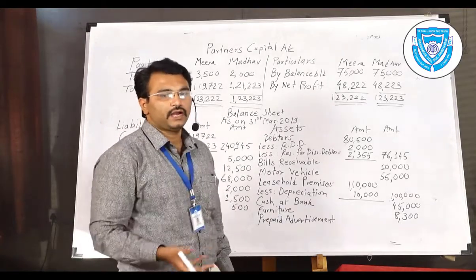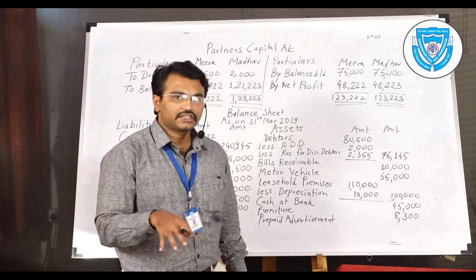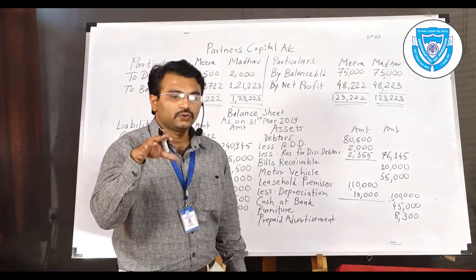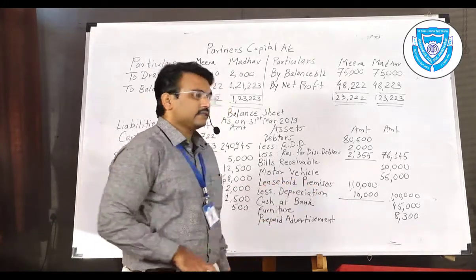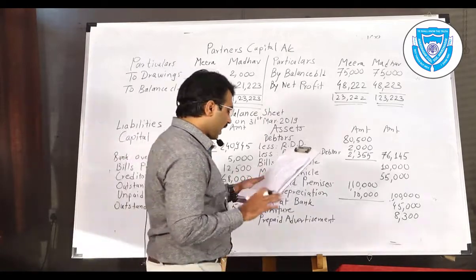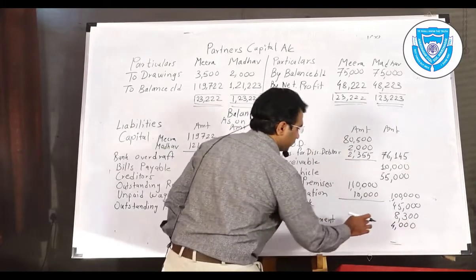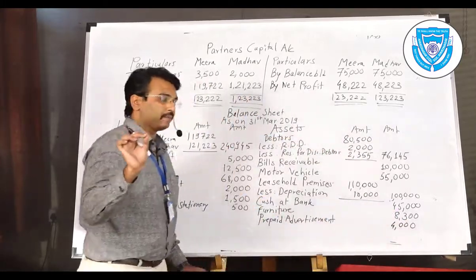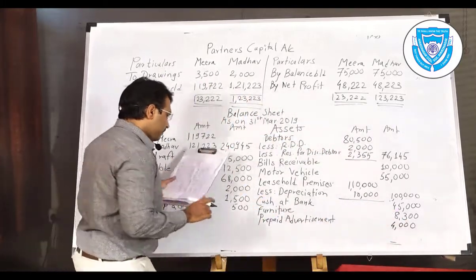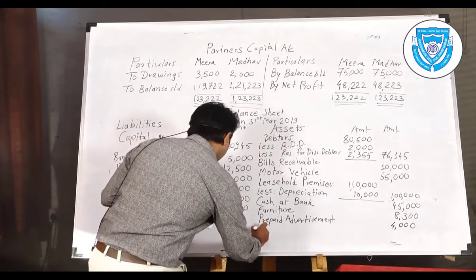We had paid in advance. Current year expense it is not, so we have to write it as it is in the asset side, because it is our cash which is priorly paid. That's why it is treated as an asset. Know the reason of every item. 4,000 is a prepaid advertisement and that is treated as asset.